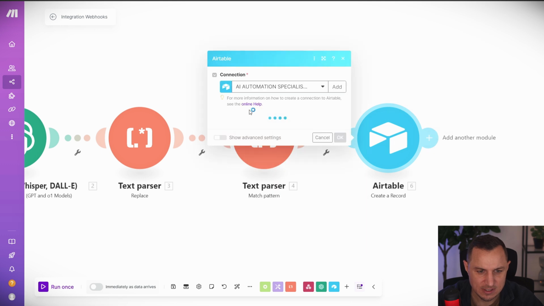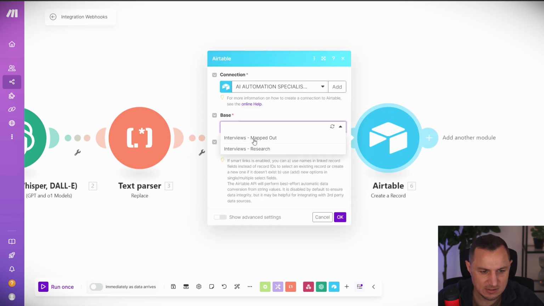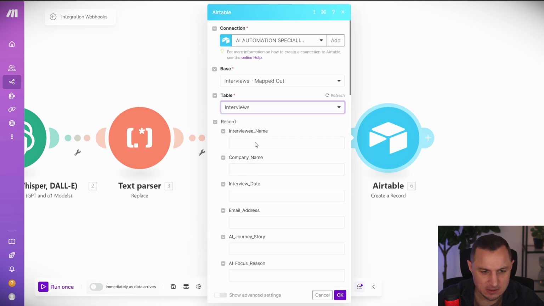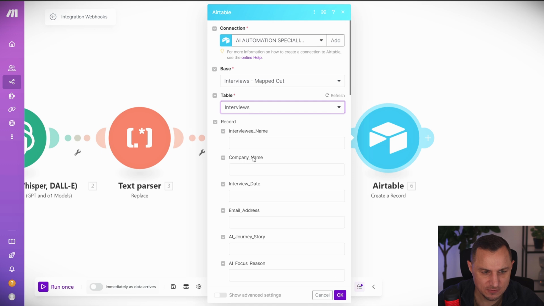I'm going to say cancel here and use the connection that I already had. Then you need to select the base, so I'm going to say mapped out and then interviews. Here is where I can now pass in all the information.